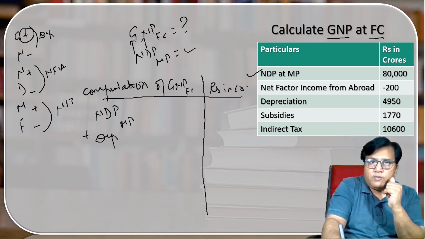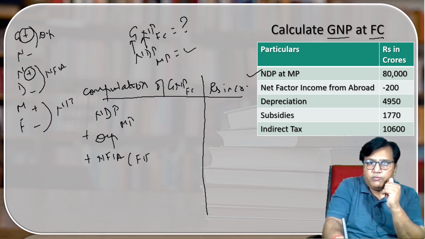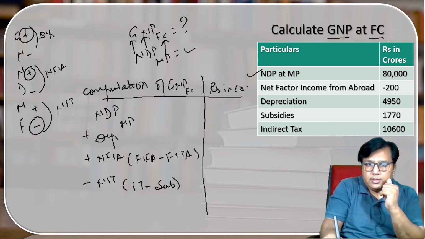Then what we have to do? We have to convert D into N. If we have to convert D into N, then we can see what we have to do over here. Plus NFIA. NFIA means FIFA minus theta. Another thing we have to do, we have to convert MP into FC. If we have to convert MP into FC, what we have to do? We have to deduct NIT. NIT means net indirect taxes. Here we have drawn the format.